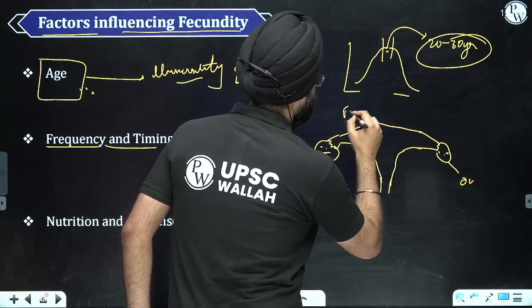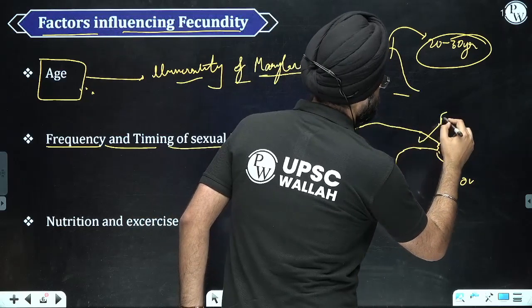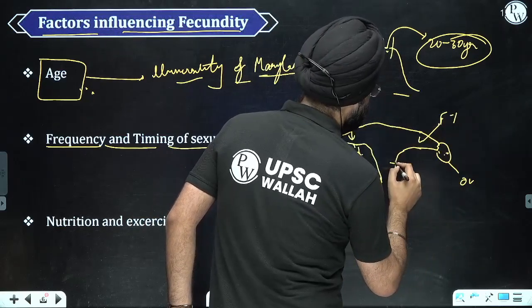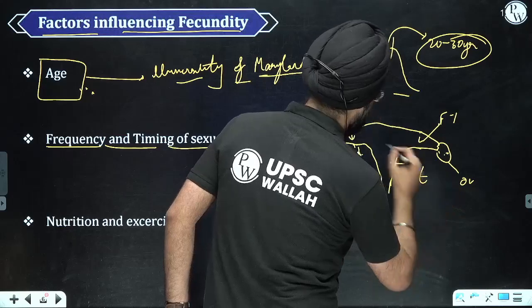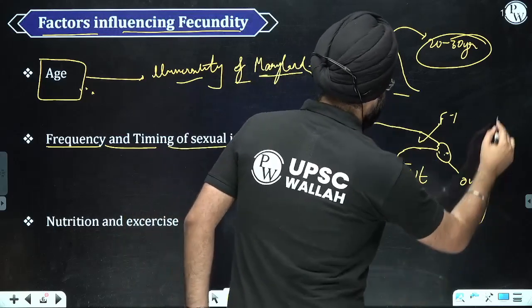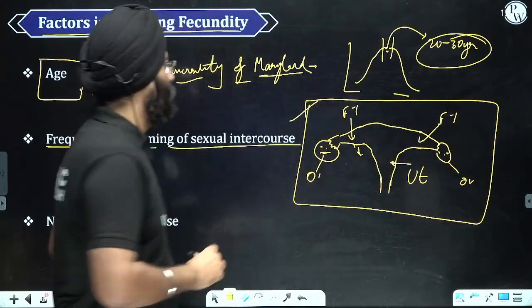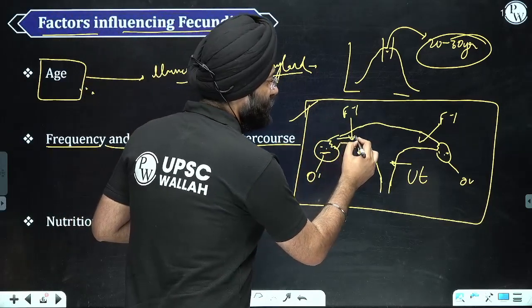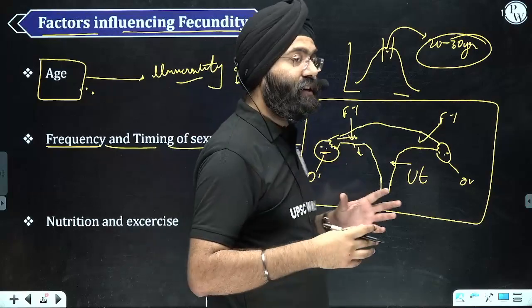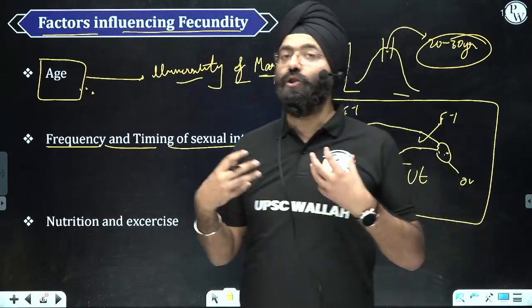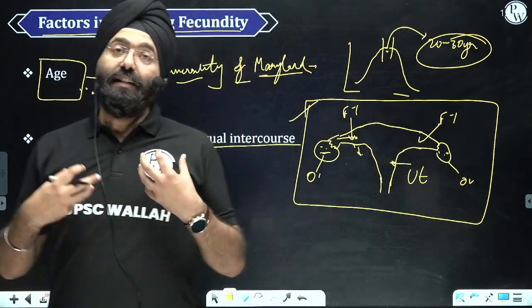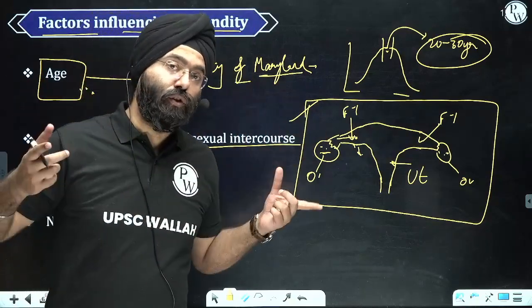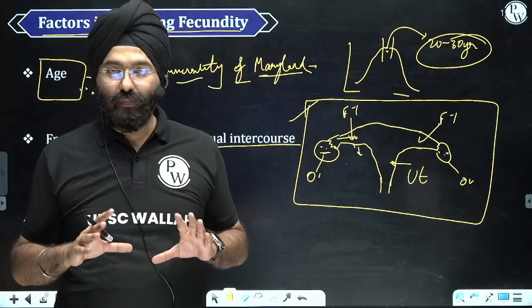This is the fallopian tube, and this is the uterine wall and uterus per se. Now imagine when the eggs are being released. When the eggs are being released, at that time if sexual intercourse takes place, the potential to reproduce definitely increases.